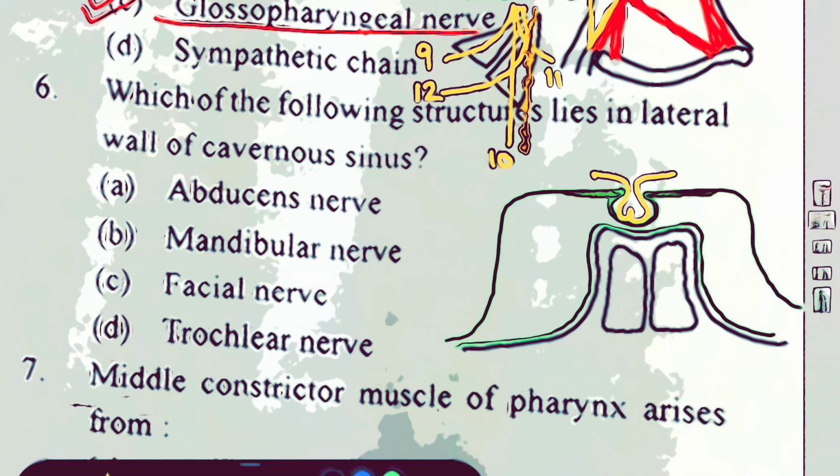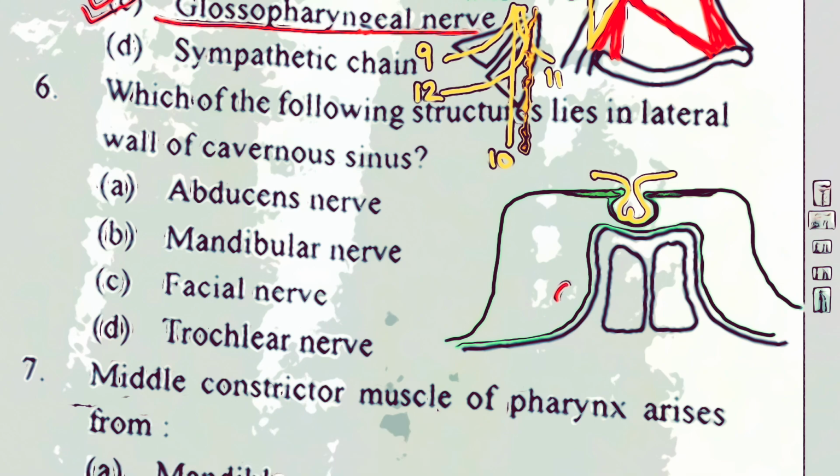Then talking about the nerves, remember that in this cavernous sinus, there is the internal carotid artery which has a sigmoid course within this, that's called the carotid siphon. Just infralateral to this artery in the medial wall of the cavernous sinus, you find the abducent nerve. And in the lateral wall of the cavernous sinus, you find the oculomotor nerve, in the anterior portion, which splits into superior and inferior divisions. Then you have the trochlear nerve, the fourth cranial nerve, and the sixth you have already seen here.